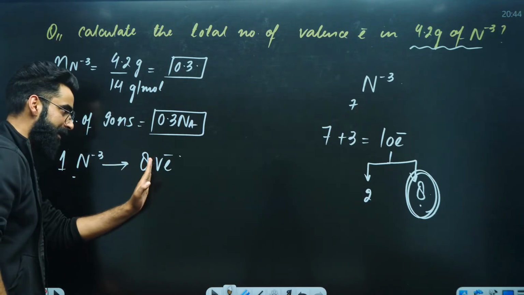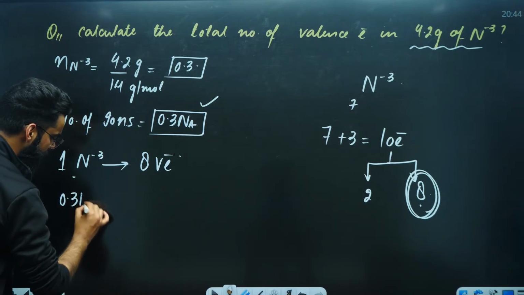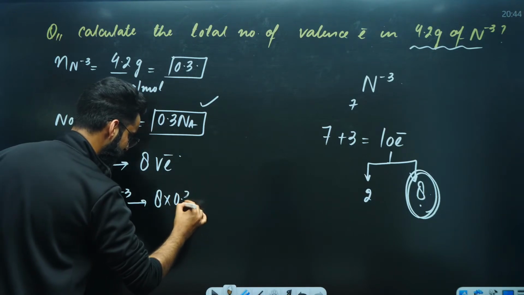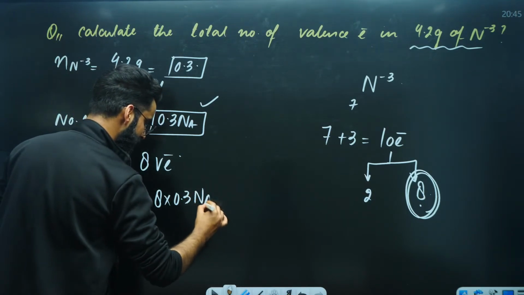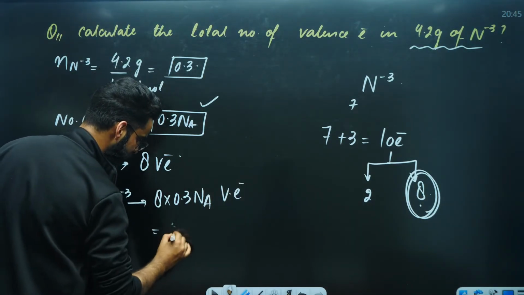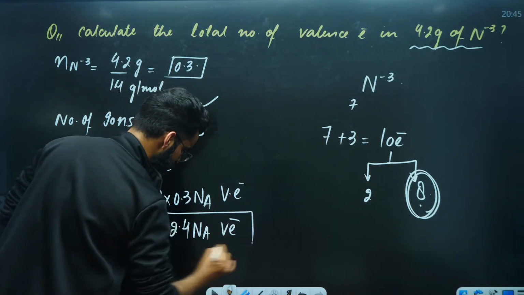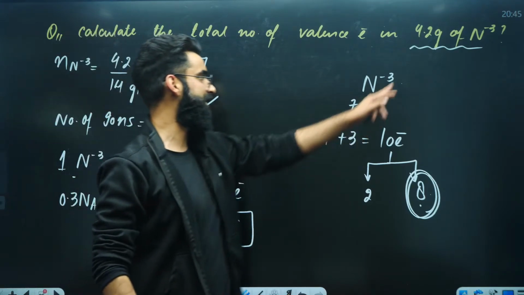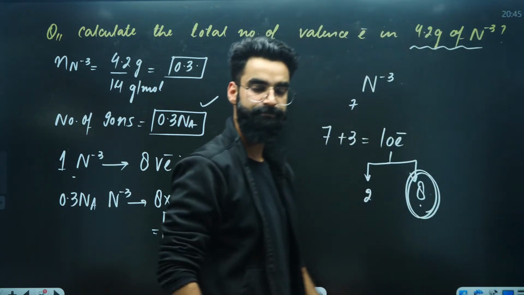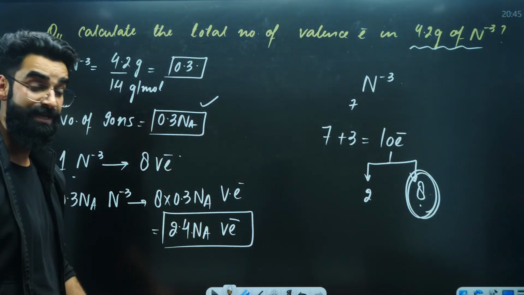In 2 N tri-negative, multiplied by 2. 3 multiplied by 3. 4 multiplied by 4. So 0.3 Na N tri-negative ions will contain 8 multiplied by 0.3 Na valence electrons, which comes out to be 2.4 Na valence electrons. So this many total valence electrons will be there in 4.2 grams of N tri-negative. Is it clear, my dear students? This sort of a question can also be asked.